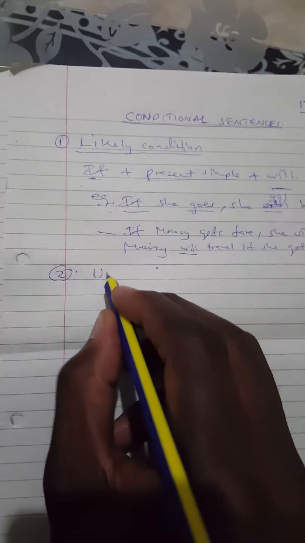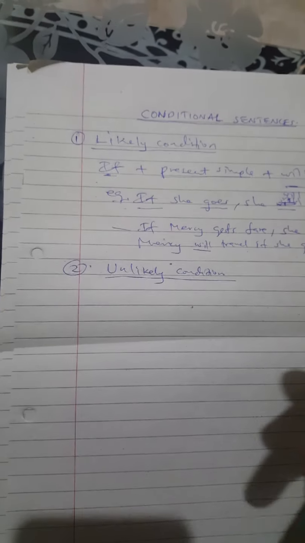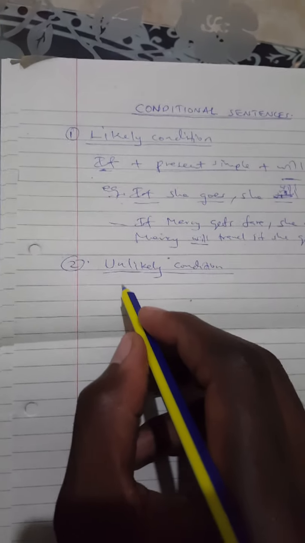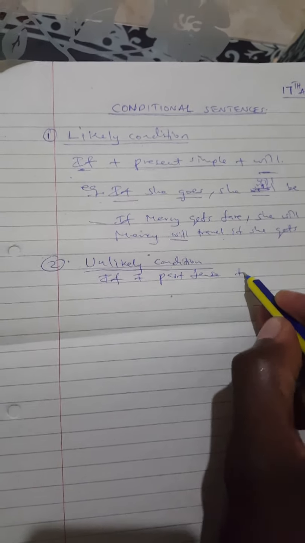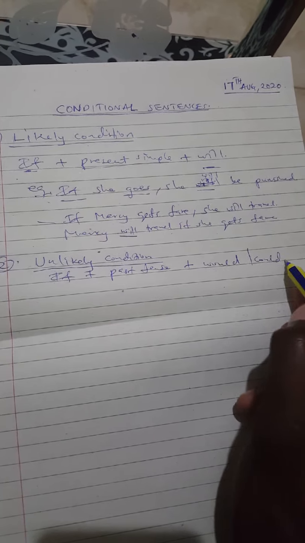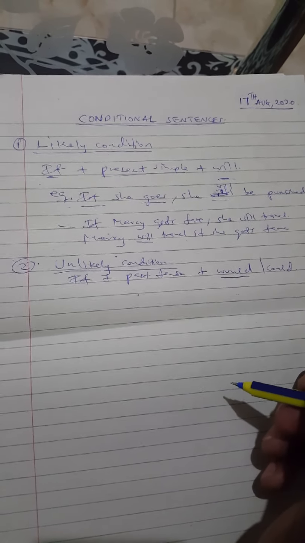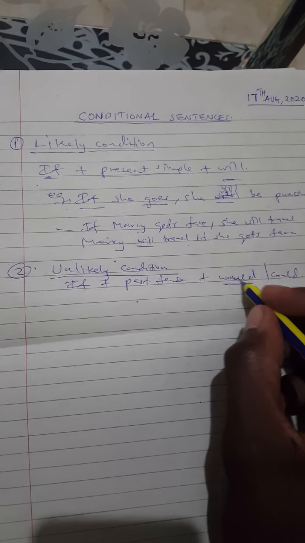Then we go to our second condition, and our second condition is going to be the unlikely condition. So now this one is the simplest. Just like that one was if plus a present simple plus will, this one now will take the past tense. So this one will be if plus a past tense plus would. At times you'll get the ones with could, but in most cases you'll get them with would only. So we'll give examples here.